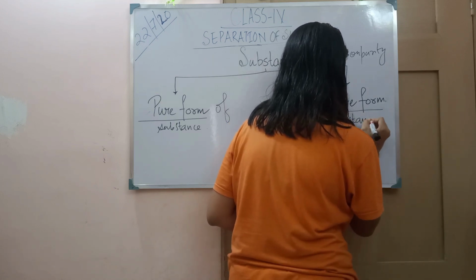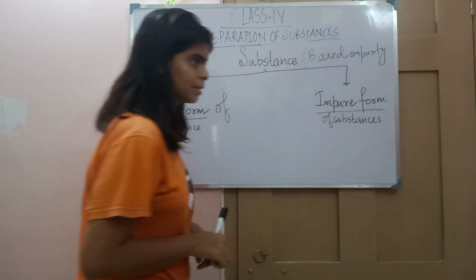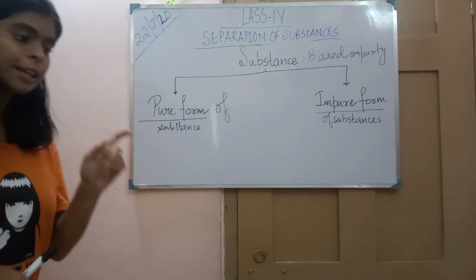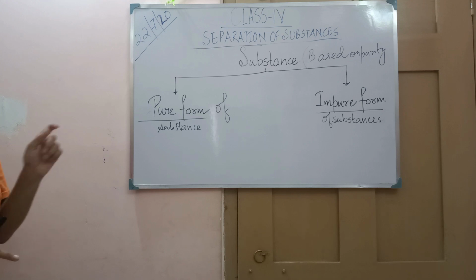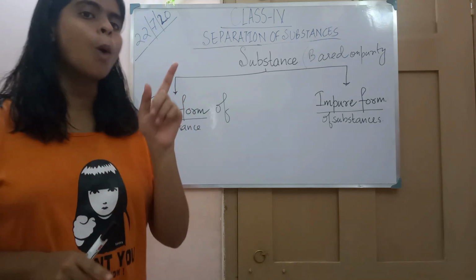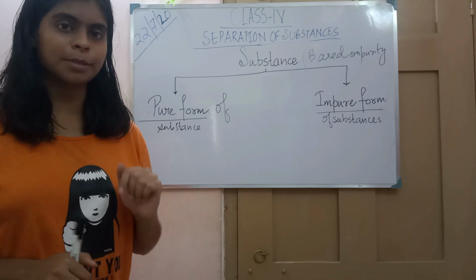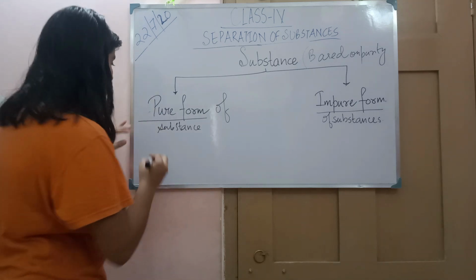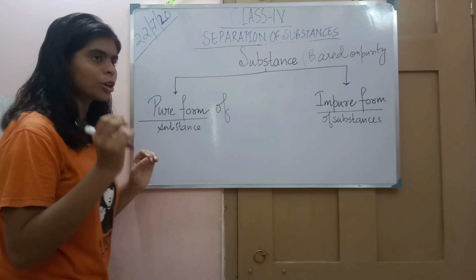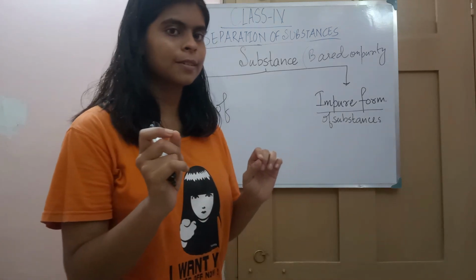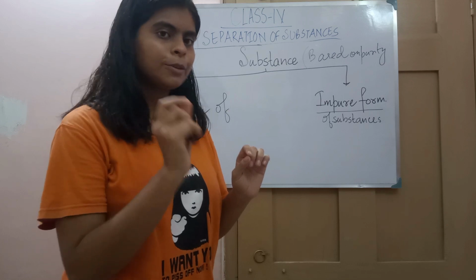First we have to understand what a pure form of substance is. If any substance is in a pure form, that means it contains only one kind of substance. For example, clear water. If we talk about water, that water won't contain anything else, only water.